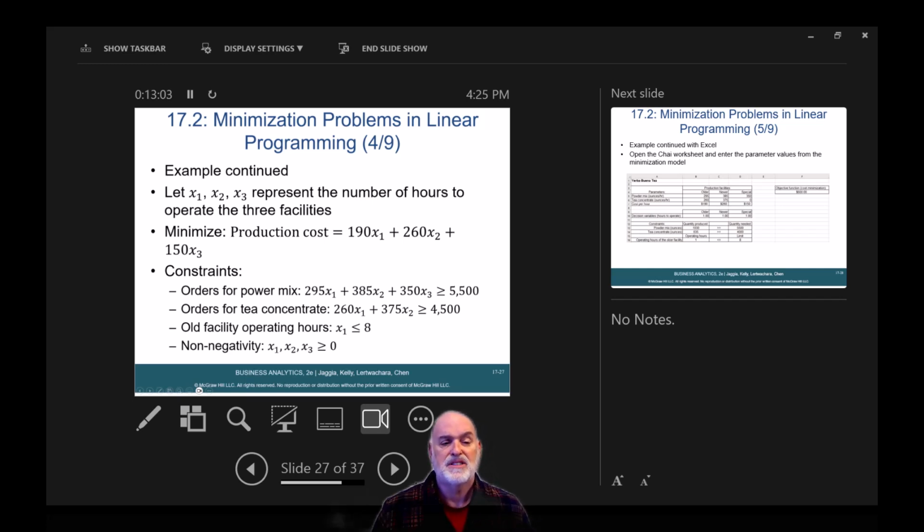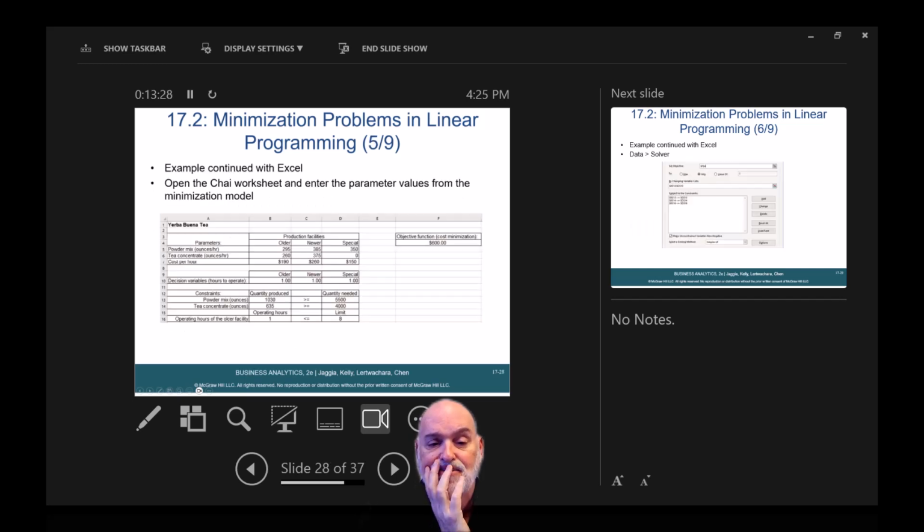In the example continued, X sub 1, 2, and 3 represent the number of hours to operate the 3 facilities. And we're looking to minimize the production cost, which would be 190 times X1 plus 260 times X2 plus 150 times X3. The constraints: orders for powder mix, orders for tea, old facility operating hours, and non-negativity.